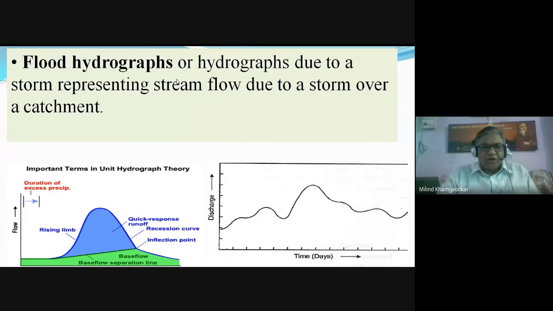So the flood hydrograph, or the hydrograph due to storm, represents stream flow due to a storm over a catchment.